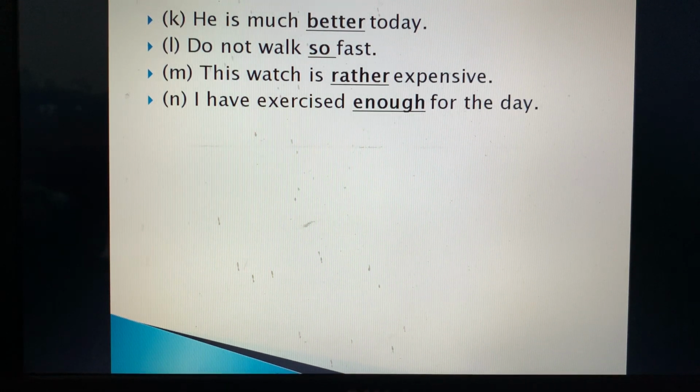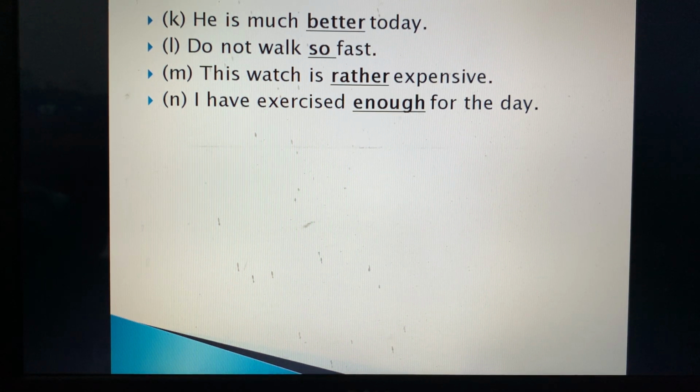There are a few more. He is much better today. Much is the adverb of quantity. It is the adverb of degree. Do not walk so fast. ज़्यादा तेज मत चलो. So is the adverb of degree.